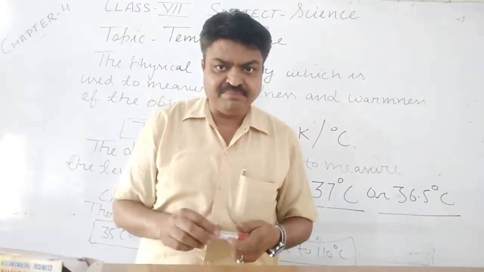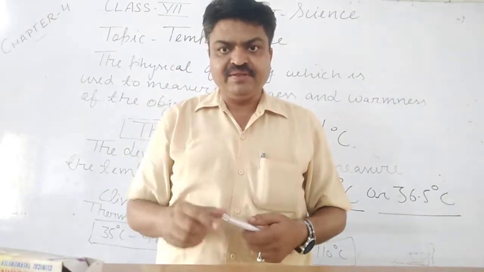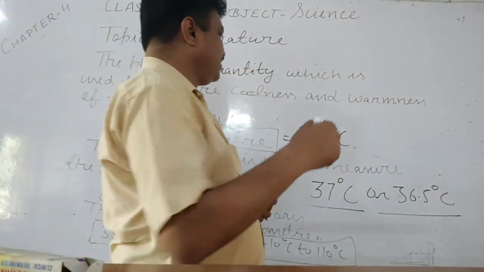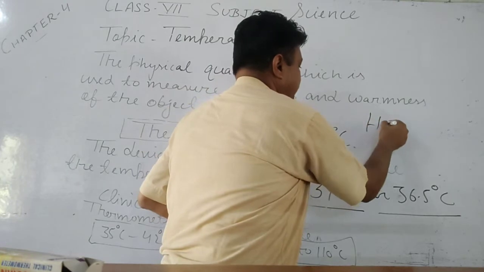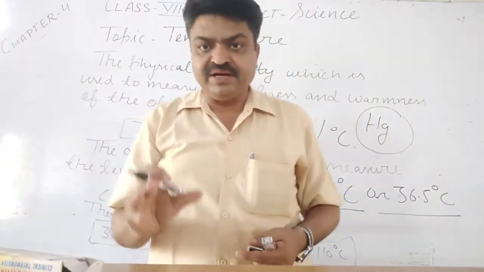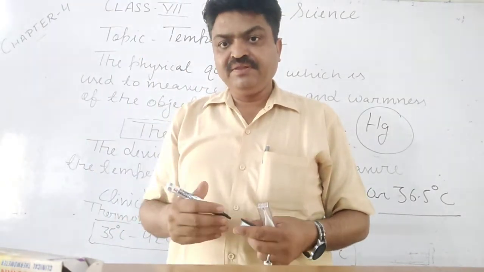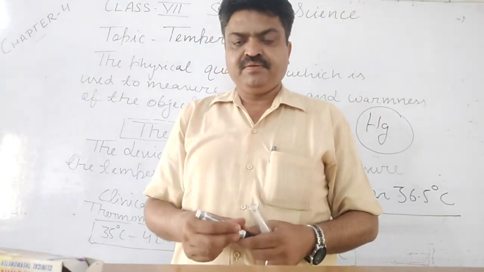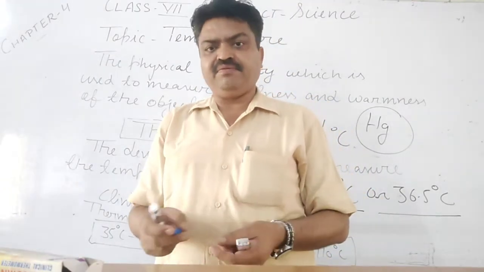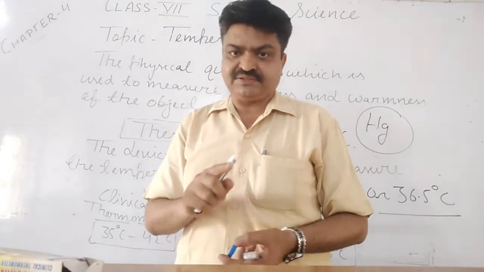There is one special metal found in it, that is known as mercury, and the symbol of mercury is Hg. This metal is found inside the thermometer, from which we notice the temperature. Our body temperature is 37 degrees Celsius.